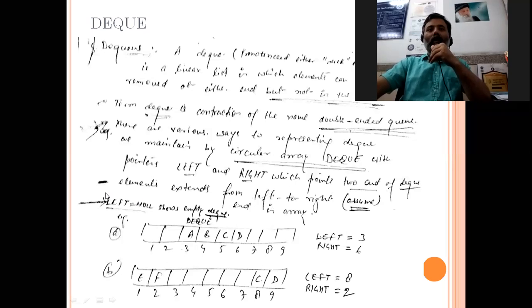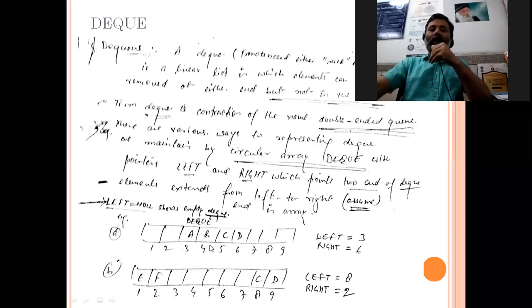In the beginning, suppose left is equal to null, then that simply shows that the deque is empty. Suppose this is one instance of a deque we are implementing through a circular array. You can see the value of left is 3 and the value of right is 6. So A, B, C, D start from left and go till right.